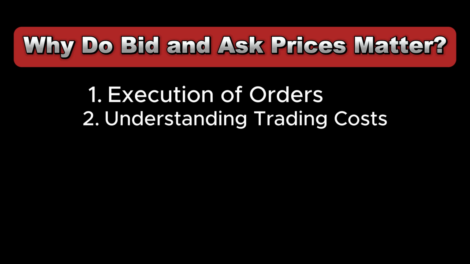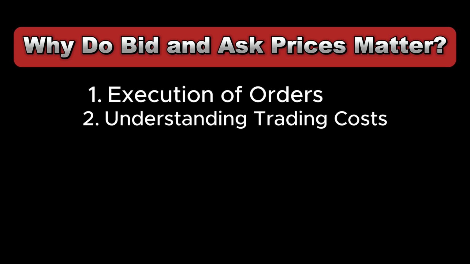So that's it. Now, the second one is understanding the trading cost. The difference between these two prices, or the spread, is essentially the cost of trading. So like I've explained before, it is the money the broker charges, which is the spread. That is the difference between the bid and ask price. So when you see a larger spread, know that the money your broker is charging you to place that trade is higher, and vice versa.